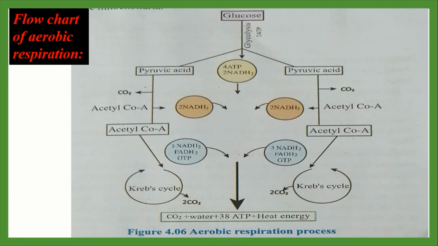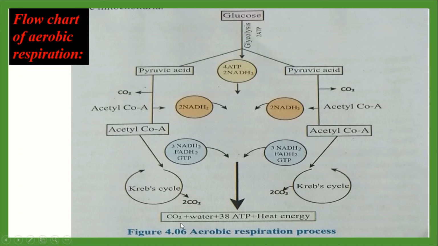And then here it produces 3 molecules of NADH2, 1 molecule of FADH2, 1 molecule of GTP and 2 molecules of carbon dioxide. So from both sides we get 6 molecules of NADH2, 2 molecules of FADH2 and 2 molecules of GTP, and here 4 molecules of carbon dioxide.